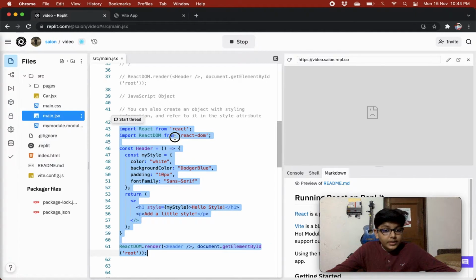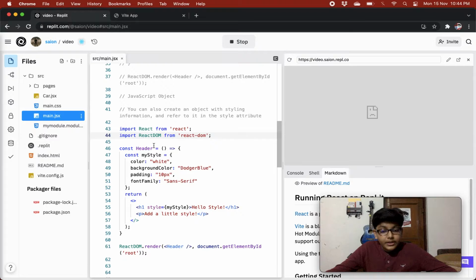Over here, when we are using inline styling, we have imported React from React, imported React DOM. Then we have a header component. We are defining a header component, and in that we have a constant my style that is an object, right? In that we are just adding some CSS properties and the values.